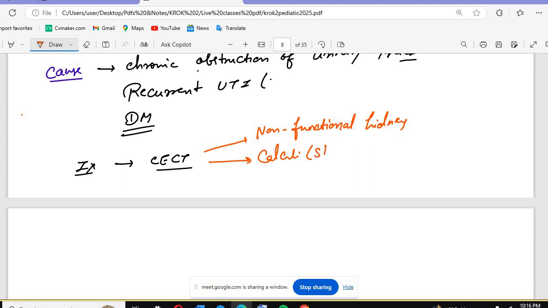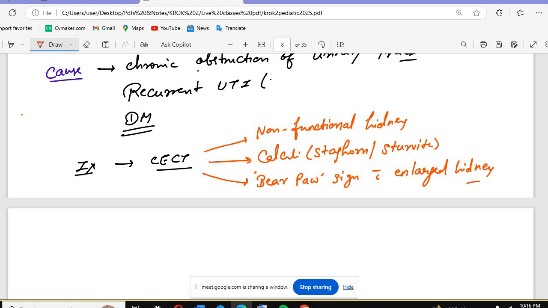The calculi will be staghorn calculi, and they are struvite calculi. So different types of calculi will be there. You can search on Google for staghorn calculi and struvite calculi. And one important thing that you are going to see here is the bear paw sign, with an enlarged kidney.